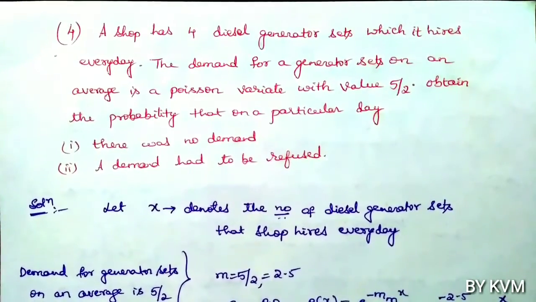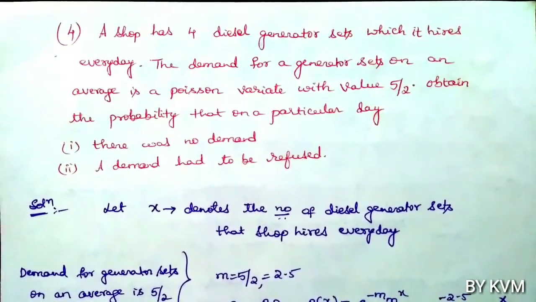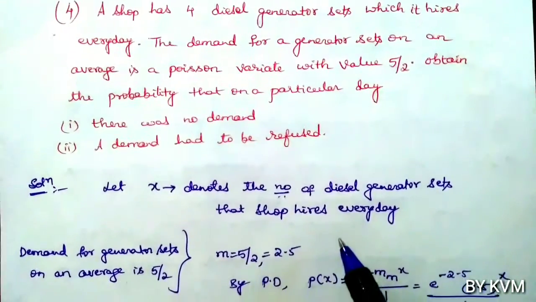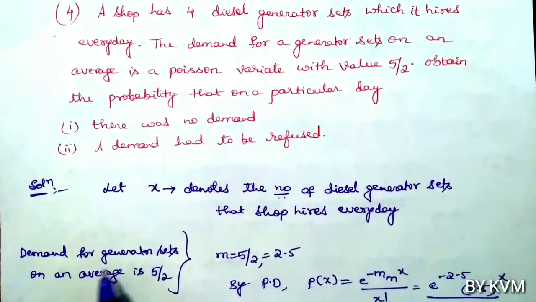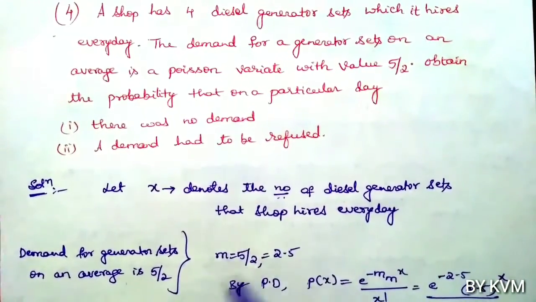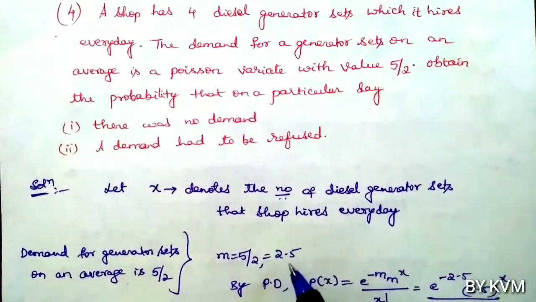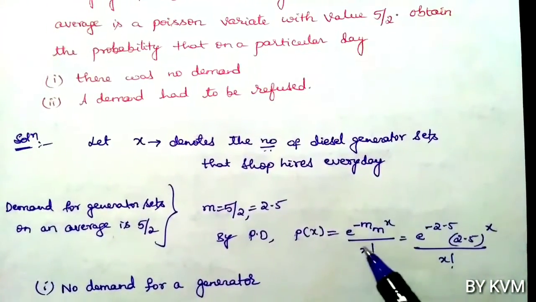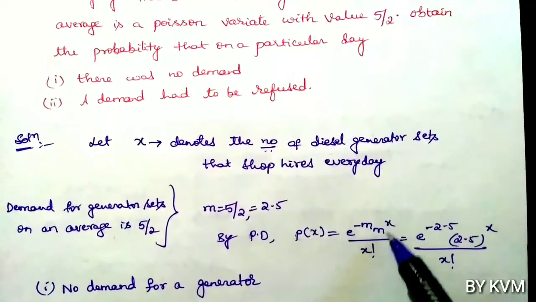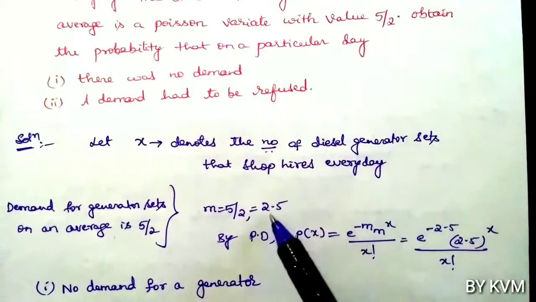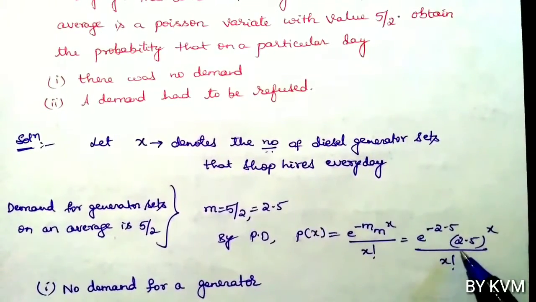So here let us take that x denotes the number of diesel generator sets that the shop hires every day. It is given that demand for generator sets on an average is 5 by 2, means m equals 5 by 2, that is equal to 2.5. So by Poisson distribution, P of x equals e power minus m into m power x by x factorial. So this is equal to e power minus 2.5 into 2.5 whole power x by x factorial.